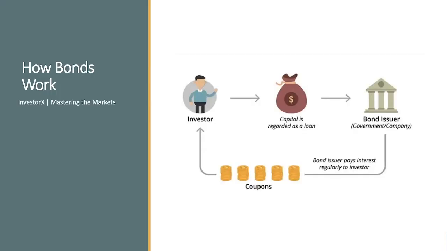Let's talk about how bonds work. Here you can see a diagram which shows the functioning of a bond. First, the investor finds a desired bond in which he wants to invest. Then he invests the capital, which is regarded as a loan. Now the bond issuer, or that organization, issues a bond for that investor and pays regular interest to him. And at the time of maturity the initial amount is returned to that investor.